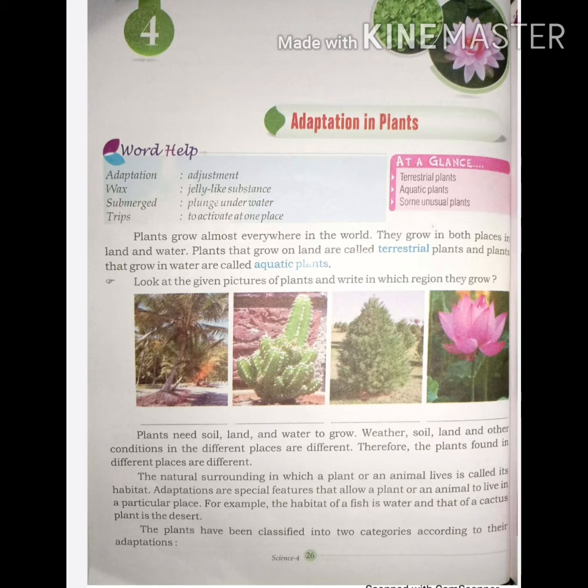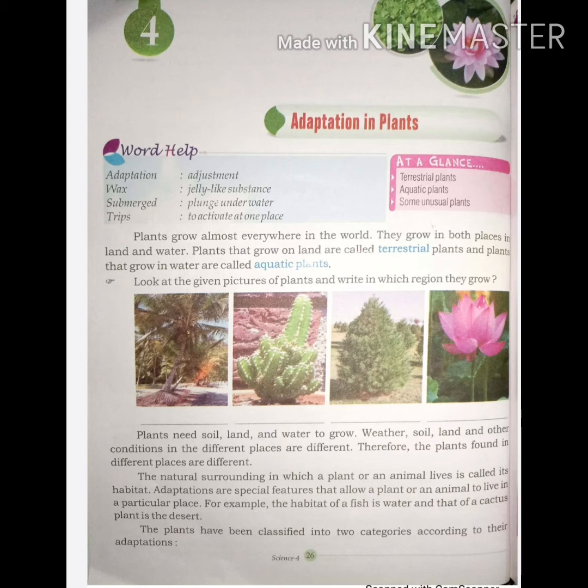Listen about terrestrial plants. Terrestrial means the plants living on land. Land depends on the type of soil and climate. On the basis of soil and climate, plants may be divided into the following categories. 1. Plants in plains. This type of plant needs enough space to grow. They have strong woody stems with lots of leaves and branches. They mostly have flat and broad leaves which help to evaporate water vapor and keep the tree cool. When it is very hot, some trees shed their leaves in the autumn season to protect themselves.